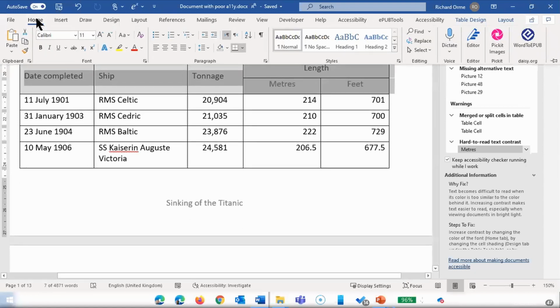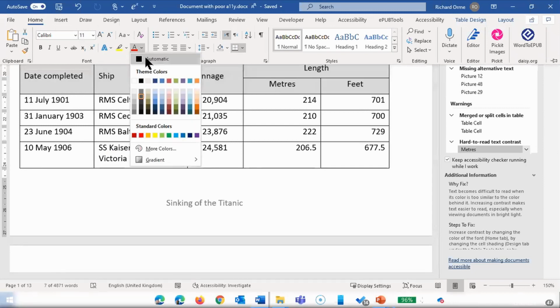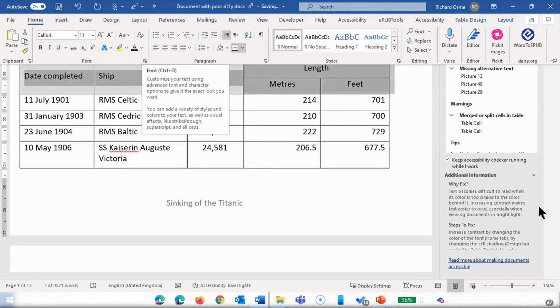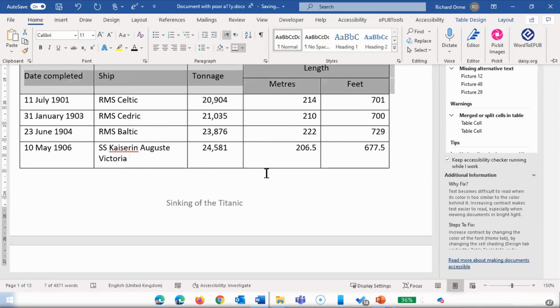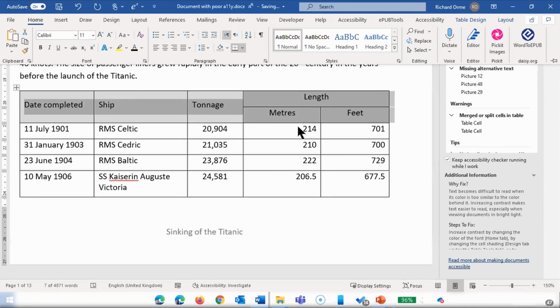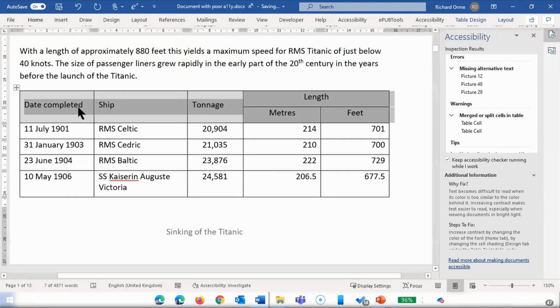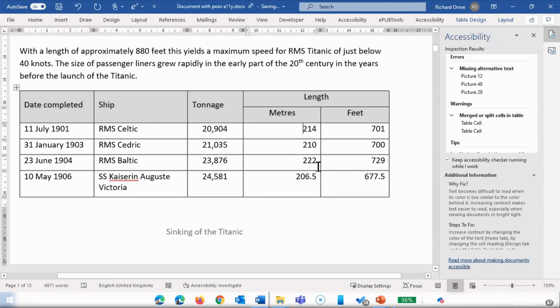And there is not enough contrast between the text and the background. And we can fix that by making the text darker. So, okay, what you have to do is fix all the errors and go through the warnings and see whether you have to fix them or not.